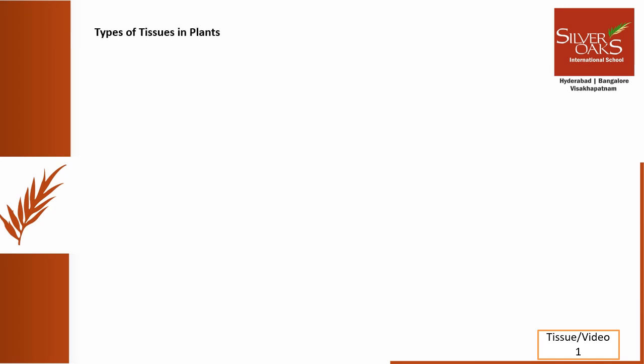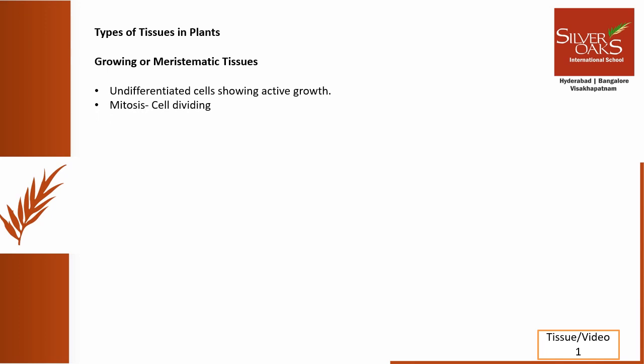Now let's learn about the types of tissues in plants. The types of tissues in plants can be broadly categorized as the meristematic tissue and the permanent tissue. As we know that the growth in plants occurs only in certain regions, those growing regions of the plant will carry the meristematic tissue. And these meristematic tissues will divide actively through the process of mitosis to form new cells.